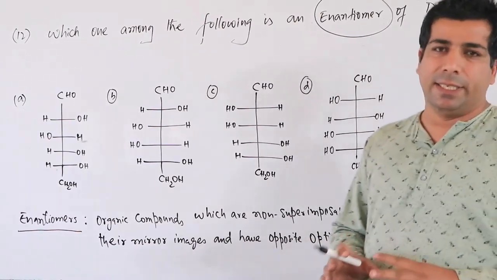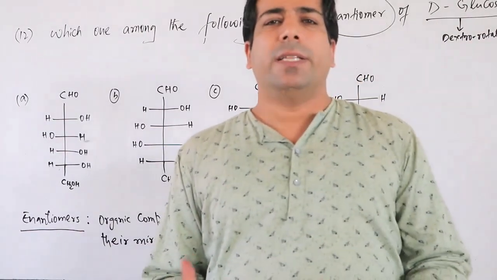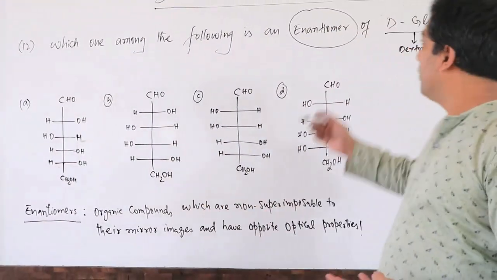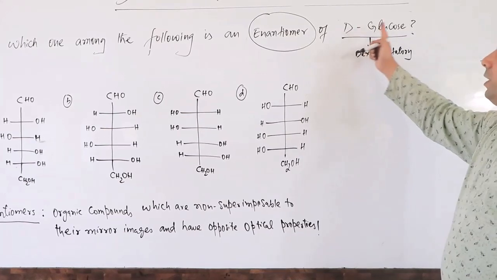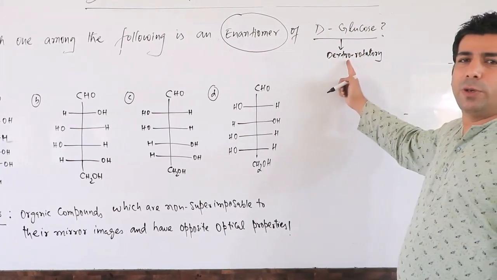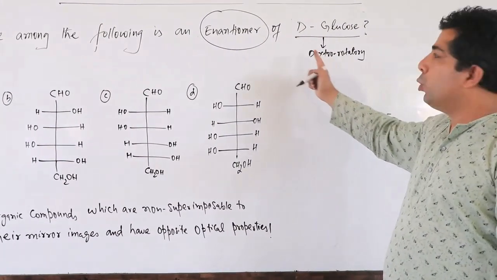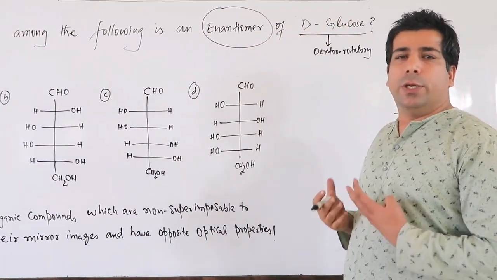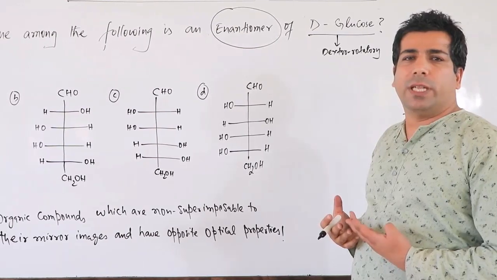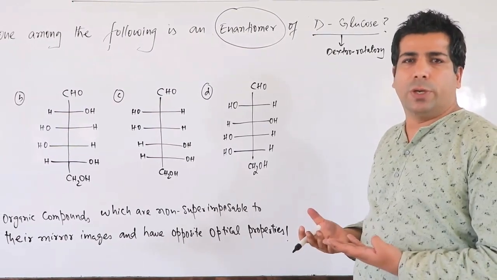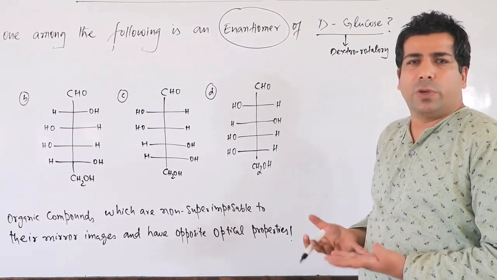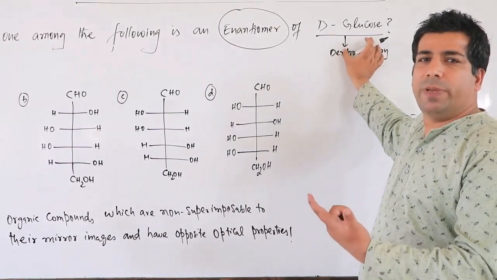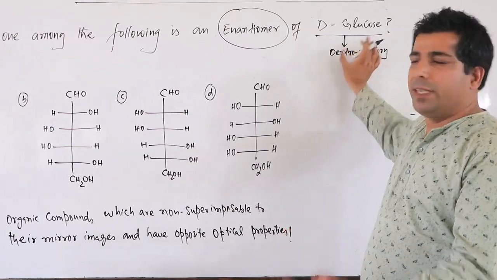If one is dextrorotatory, the other one is levorotatory. If I am talking about D-glucose, we already know glucose is dextrorotatory. So who will be the enantiomer of D-glucose? It should have optical activity opposite to glucose, that is, levorotatory.